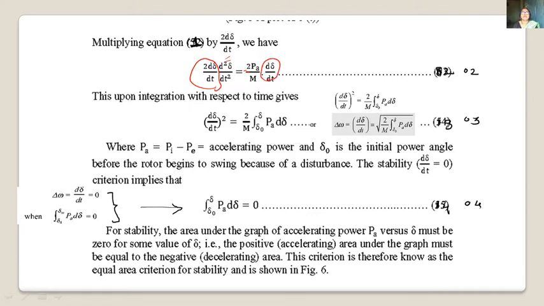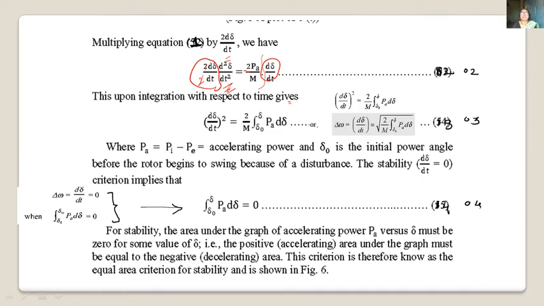Upon integration with respect to time, this will be d del by dt whole square on the left side, and 2 by M integration from del 0 to del of Pa d del on the right side. The integration of 2 d del by dt times d2 del by dt square gives d del by dt square. On the right side, the 2 gets cancelled and we integrate Pa from del 0 to del.